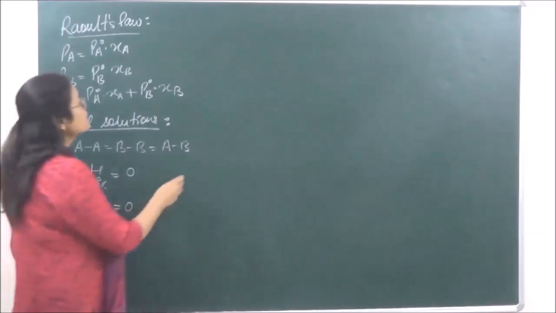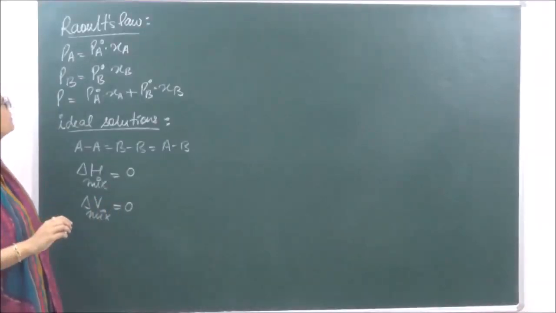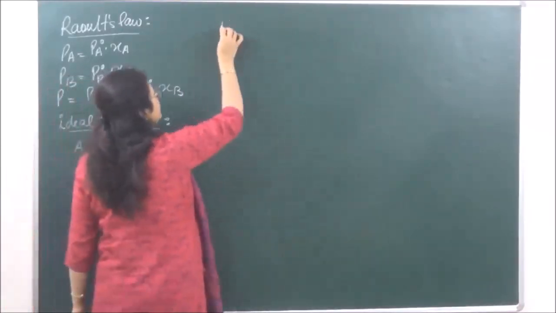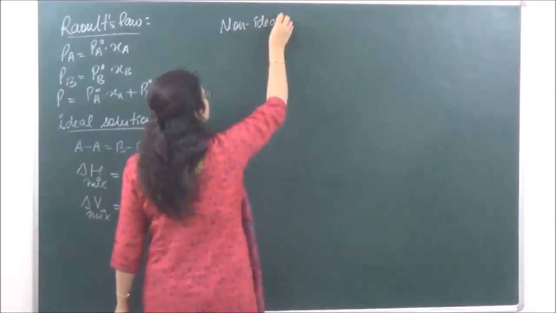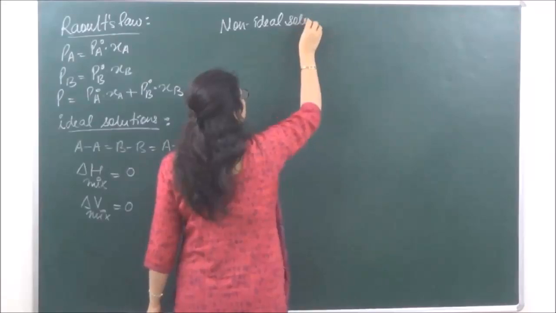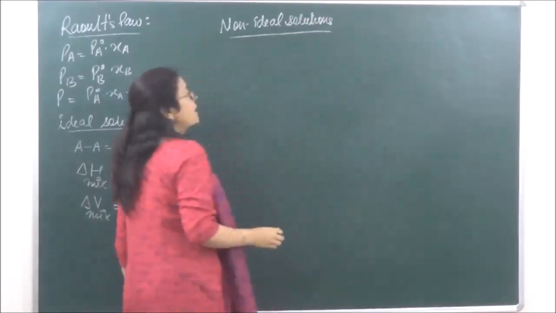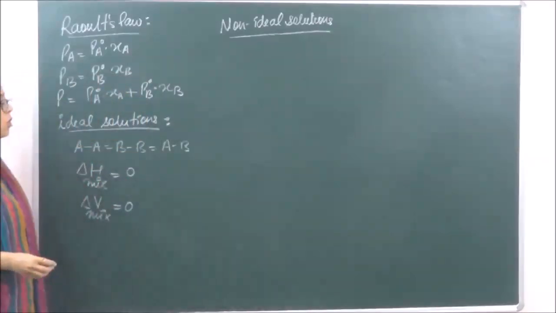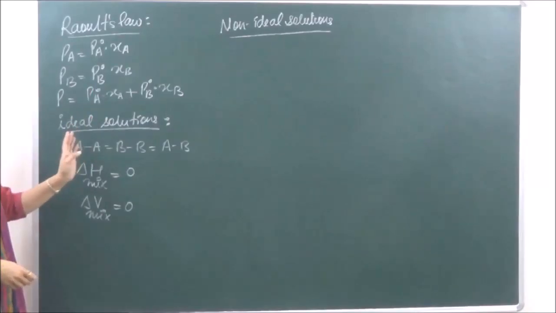Okay, then we have another kind of solutions which show deviations from Raoult's law. They are known as non-ideal solutions. Non-ideal solutions are those solutions which do not obey Raoult's law.